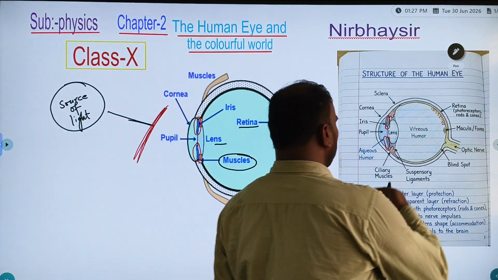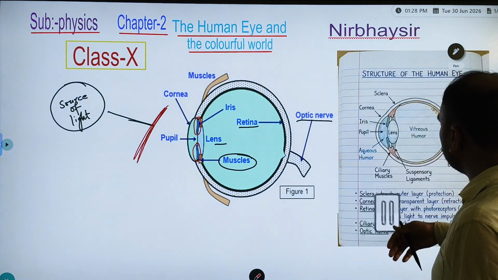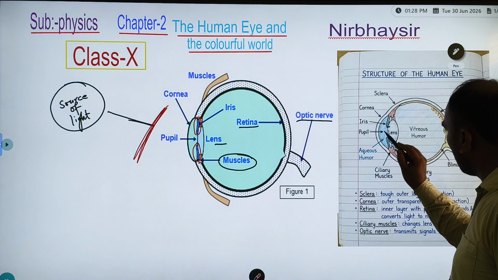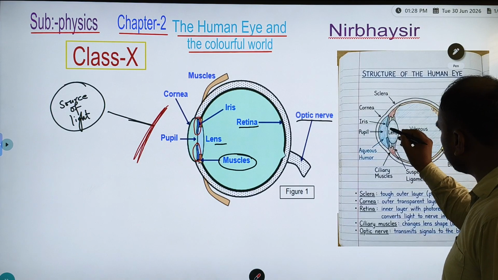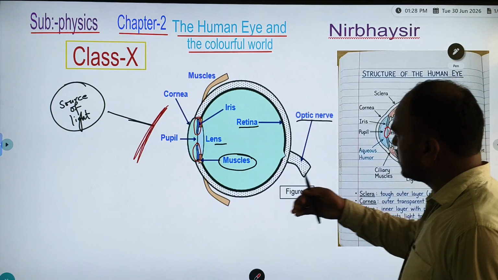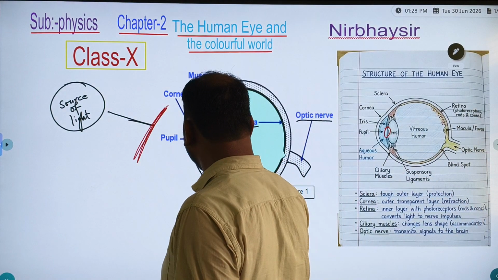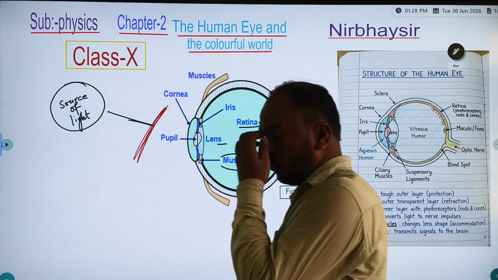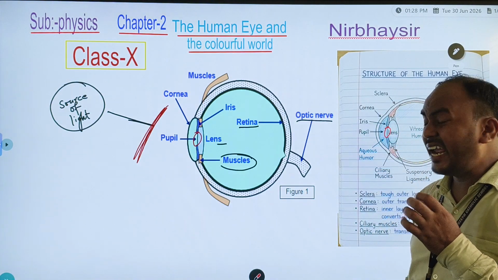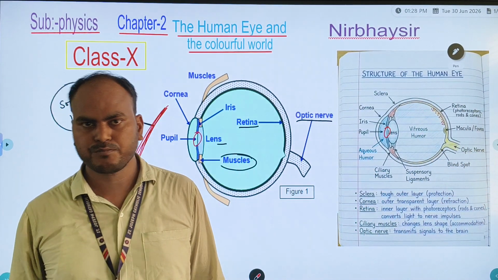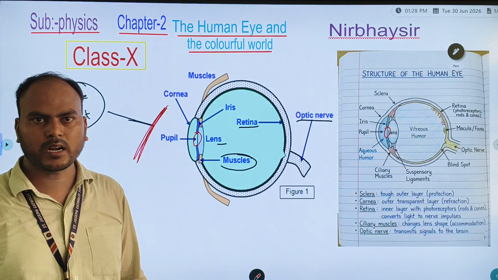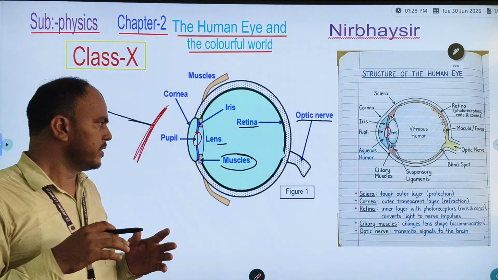What is the pupil? Which one is the pupil? This small gap is known as the pupil. Now, when the iris contracts, what does contract mean? Elongate.